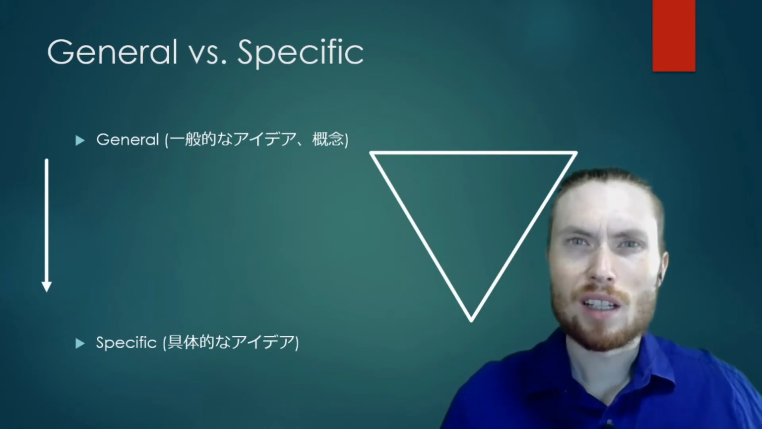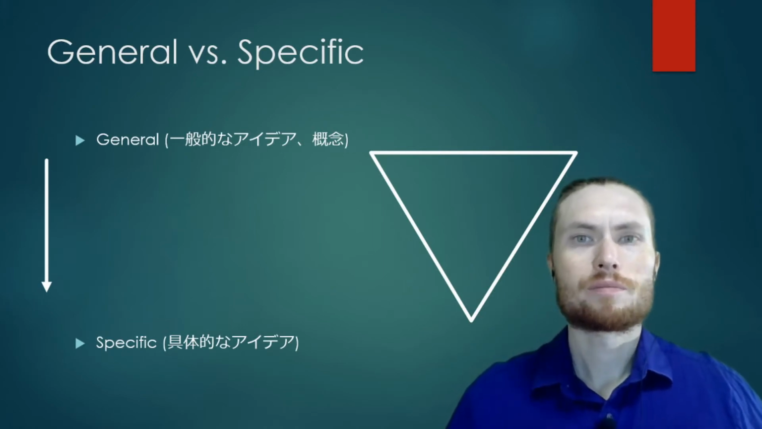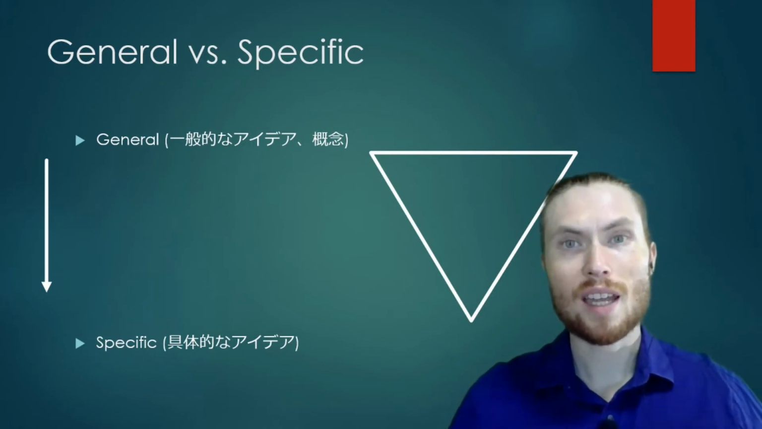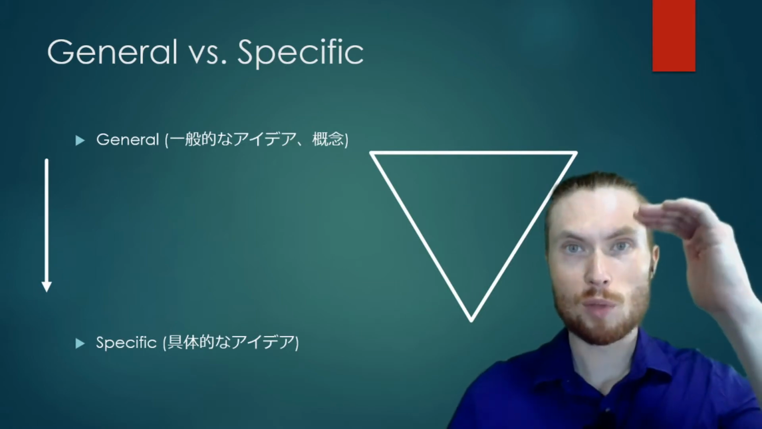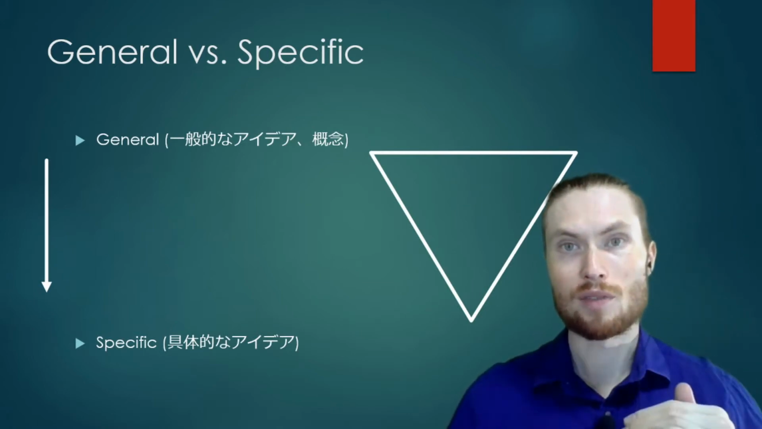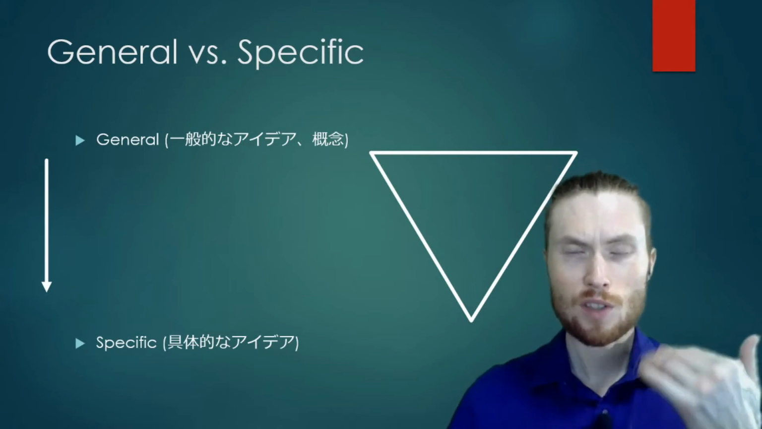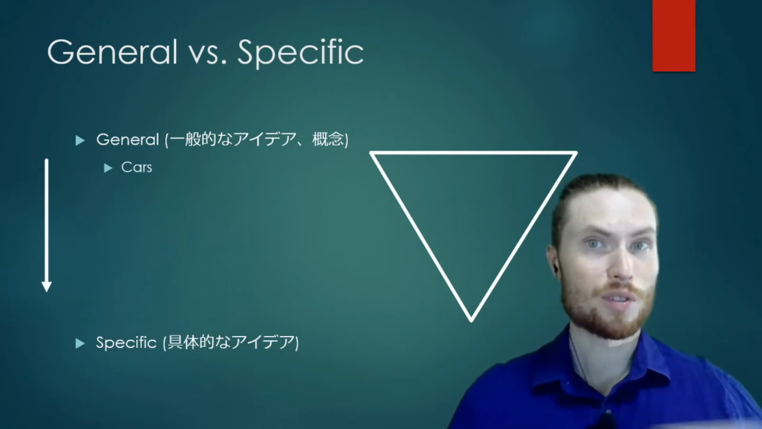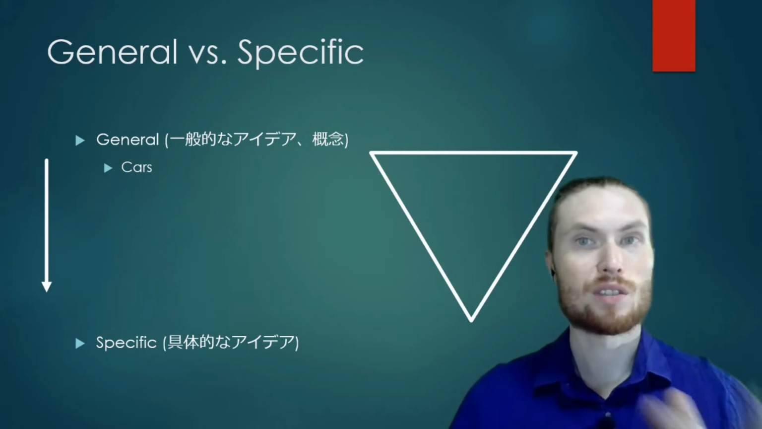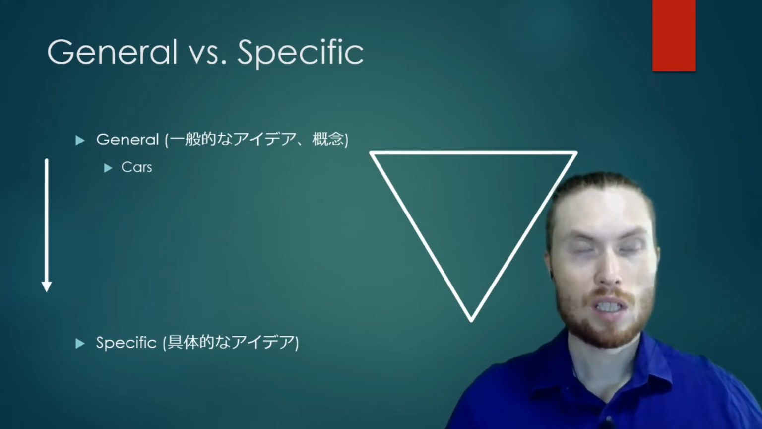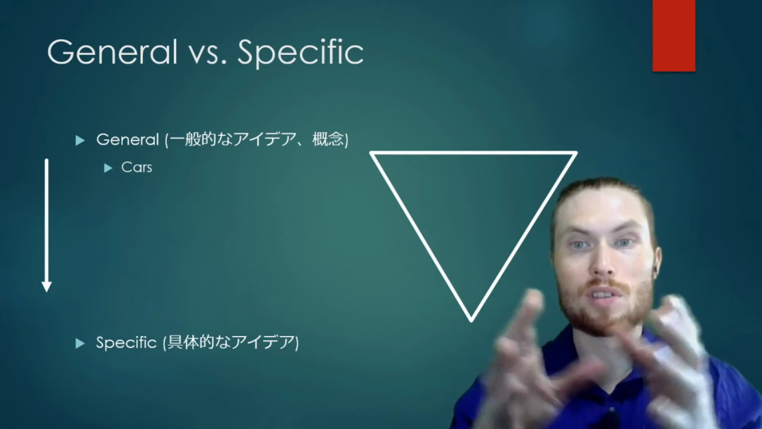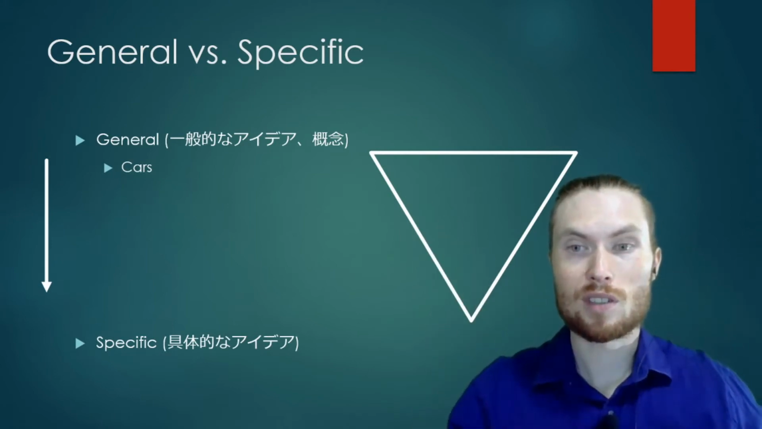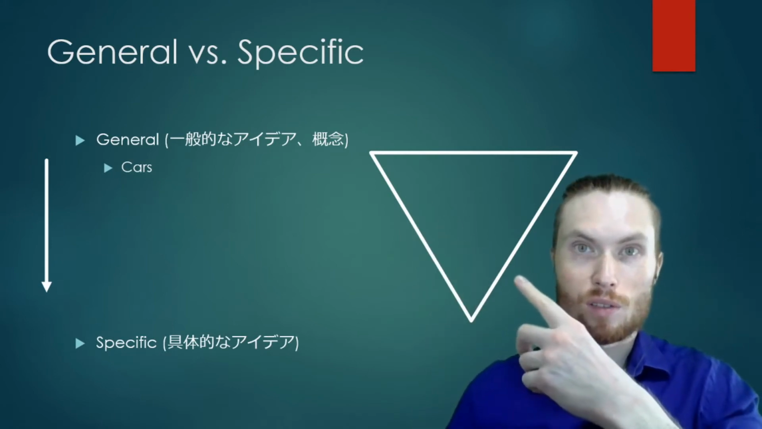So let's look at an example to help understand. So we're going to look at a list of words starting from the most general down to something very specific. So a general topic, cars. So this is very general. There's many types of cars. There's many things you can say about cars. So let's narrow it down to become more and more specific, as we can see in this triangle shape here.